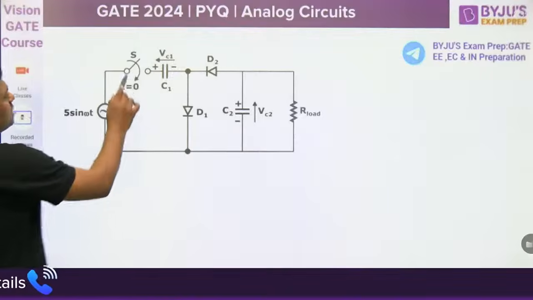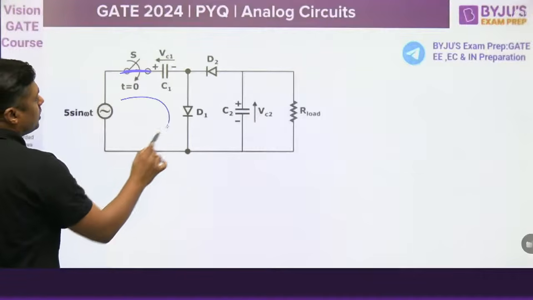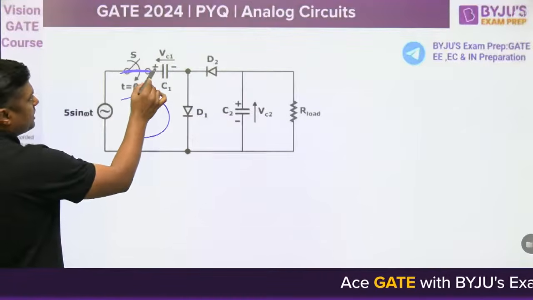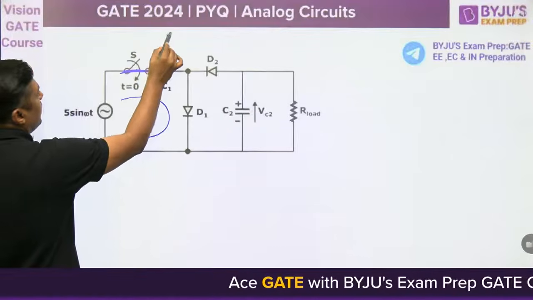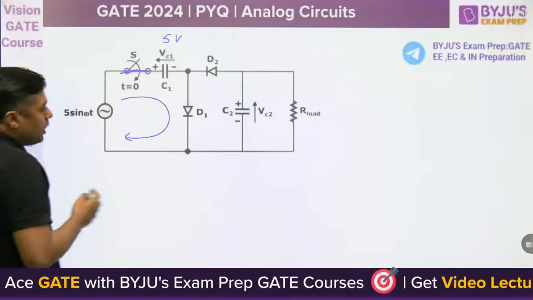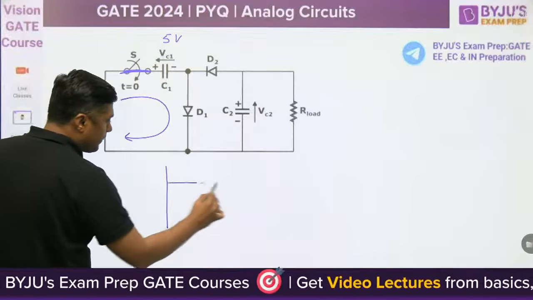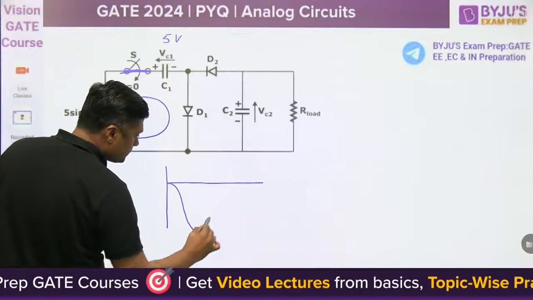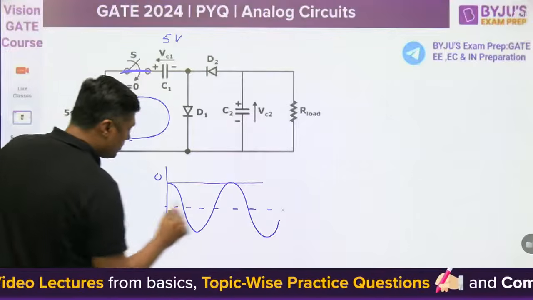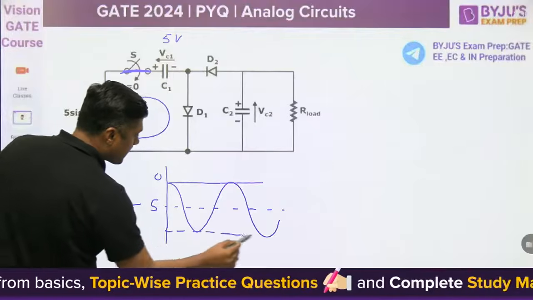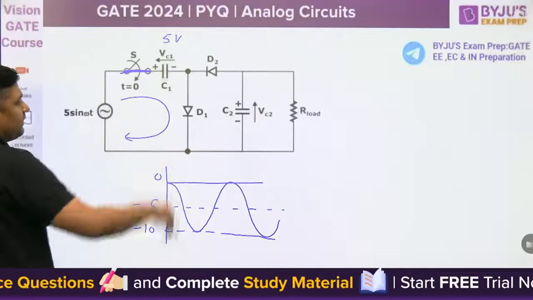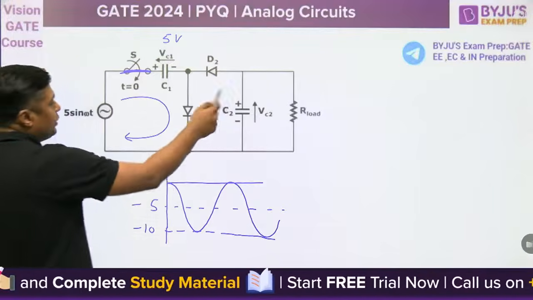Remember, when the switch is closed, current will flow like this. First of all, this capacitor will charge by this VM. And what is the VM here? 5 volt. This capacitor will charge to VM, that is 5 volt. Now, this is a negative clamper, so the output will be clamped here. This is 0, this is minus 5 and this is minus 10. Right? This will become minus 10. This is a negative clamper, negatively clamped here. What is this? Negative peak detector.